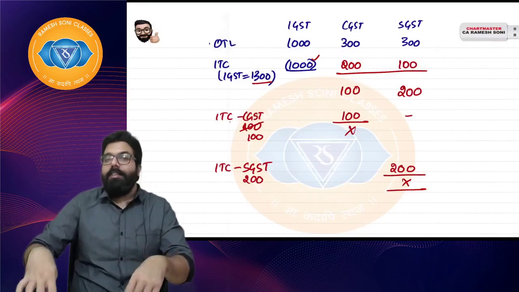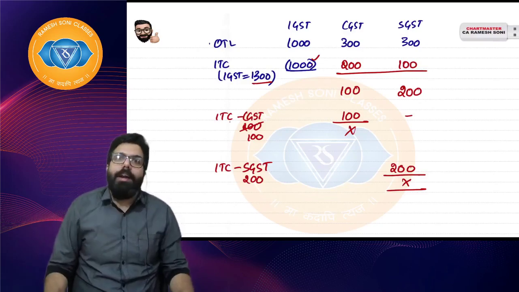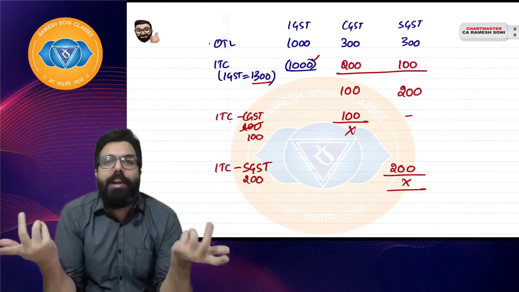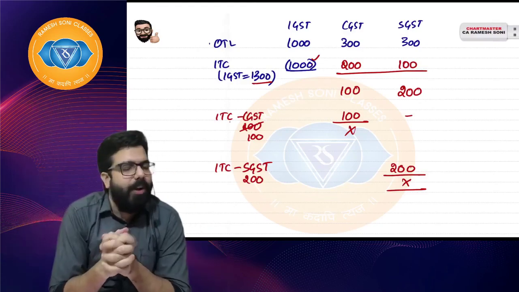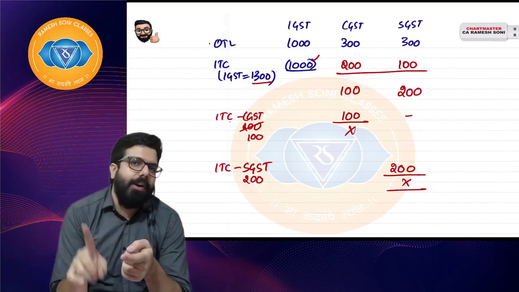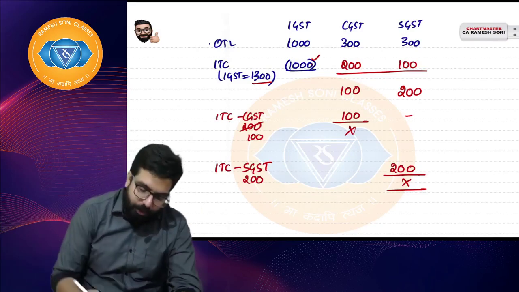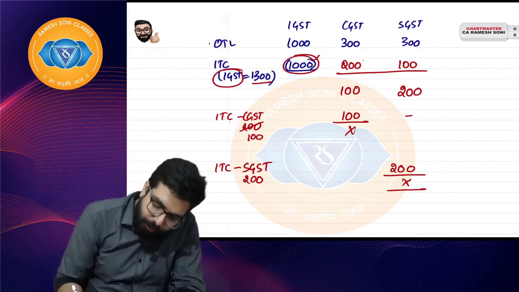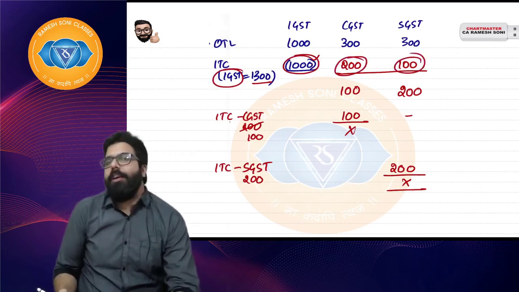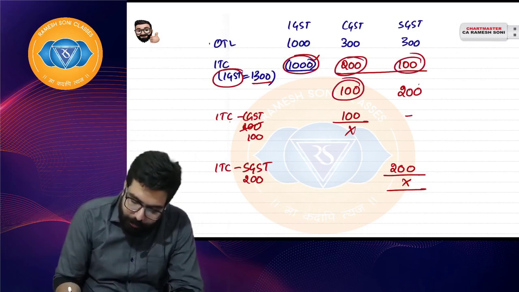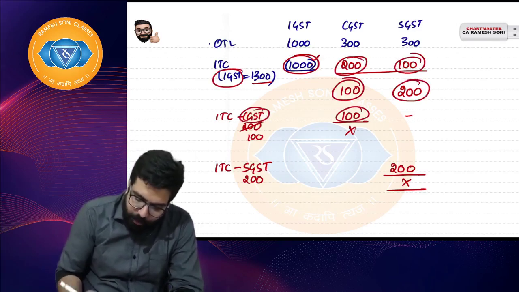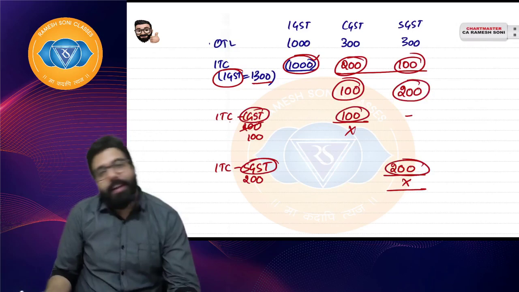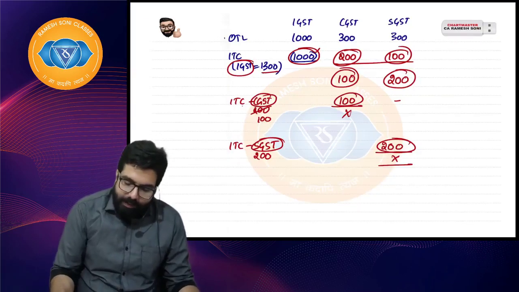Can you see the difference? You don't have to pay anything to the government and still the government has your 100 crore. Very good. Now do you have to pay anything to the government? No. So the government went ahead and brought this change. Government told, first use your IGST to pay IGST. Any amount remaining, use for CGST and SGST in any order, any proportion. Whatever is the remaining amount, CGST use for CGST, SGST use for SGST. Sir, can I go ahead and change the pattern?